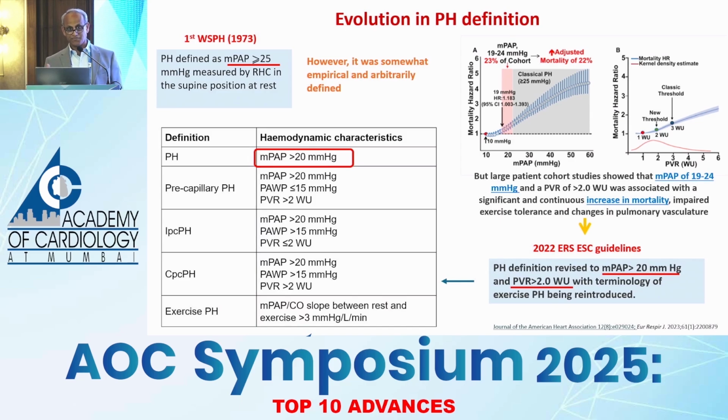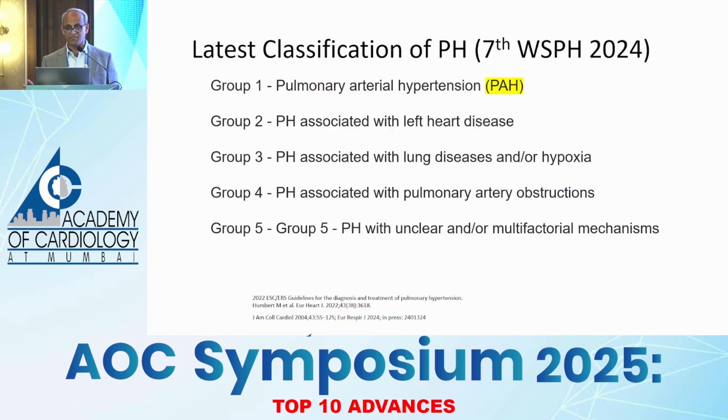Add to that, there are these confusing terms, not really. Pre-capillary pulmonary hypertension, or pure arterial pulmonary hypertension, means the left heart is okay. The pulmonary artery wedge is less than or equal to 15 millimeters. There is isolated post-capillary pulmonary hypertension, which is typically due to left heart disease, and the PA wedge pressures are more than 15 millimeters mercury. However, the PVR is normal here, though the mean pulmonary artery pressure is elevated. And then we have the combined post-capillary pulmonary hypertension, wherein both pulmonary artery wedge as well as PVR are elevated.